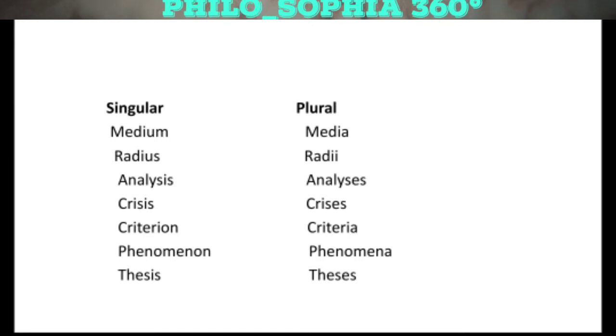We have the word analysis, its plural will be analyses, but with E. We have the word crisis, its plural will be crises, with E replacing I. We have the word criterion, its plural will be criteria. We have the word phenomenon, its plural will be phenomena. We have the word thesis with I, its plural will be theses with E.